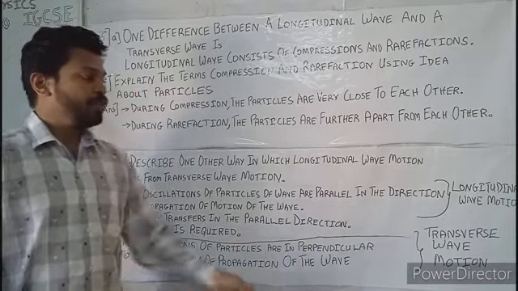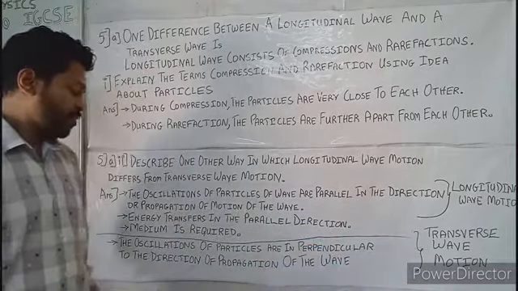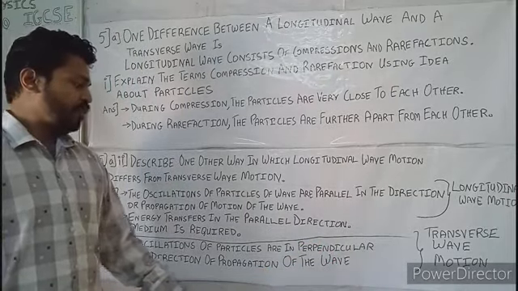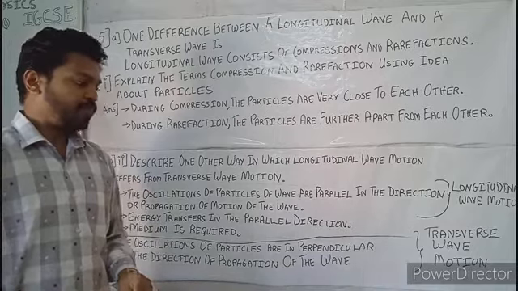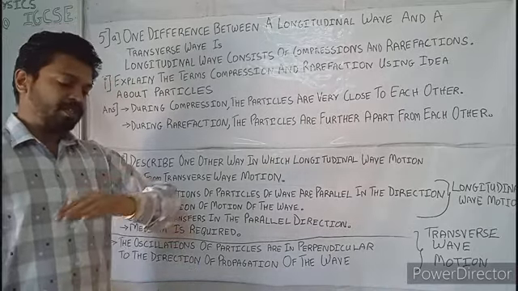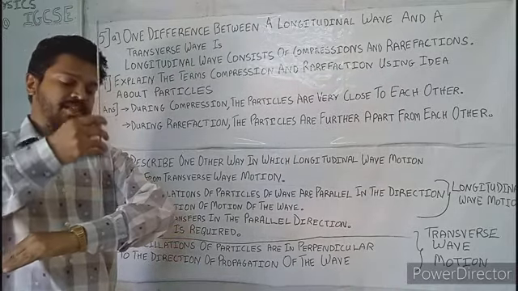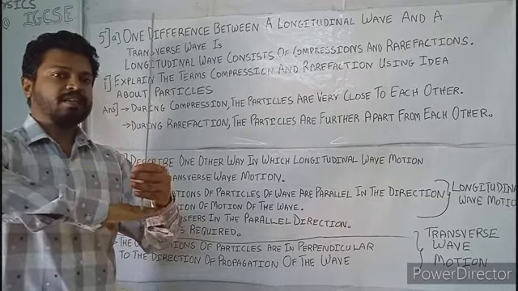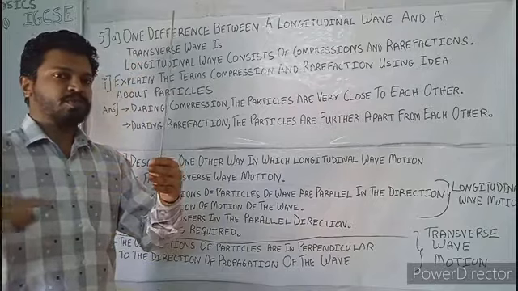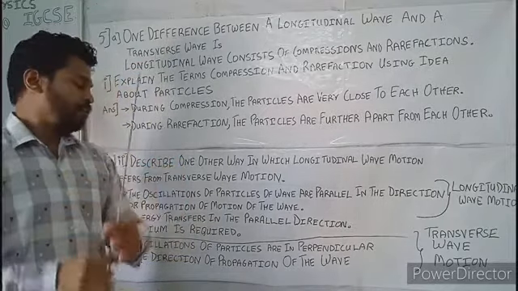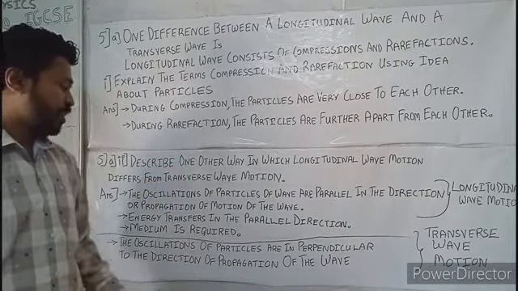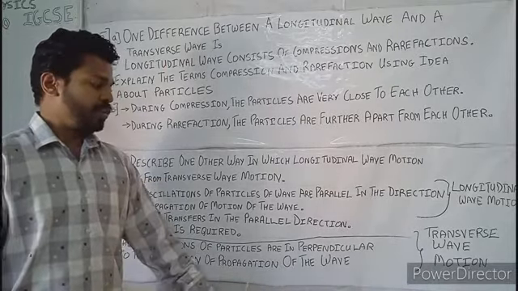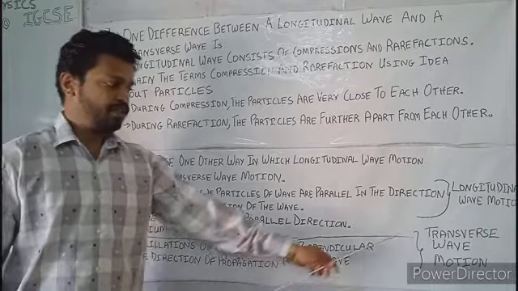Now coming to the transverse wave. For the transverse wave, we can give that the oscillations or vibrations of the particles are perpendicular. Perpendicular means at 90 degrees, and you are already aware that a 90-degree path shows a perpendicular angle. So the oscillations of the particles are perpendicular to the direction of propagation of the wave. That is for the transverse wave.